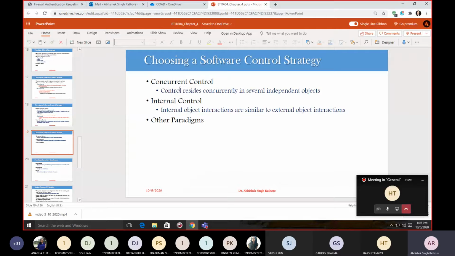The next control strategy is concurrent control. We have covered procedure driven, then event driven, and now we are considering concurrent control. In a concurrent system, control resides concurrently in several independent objects, and these objects are usually considered as separate tasks.